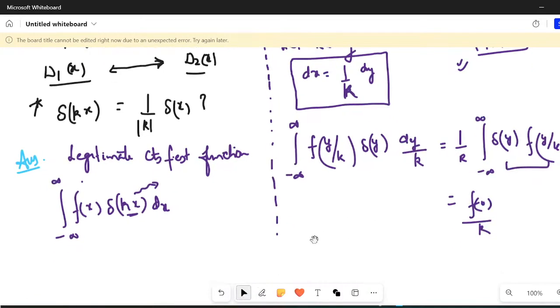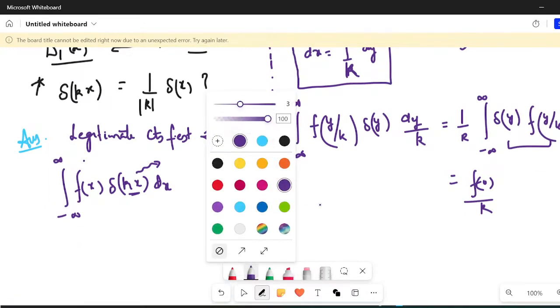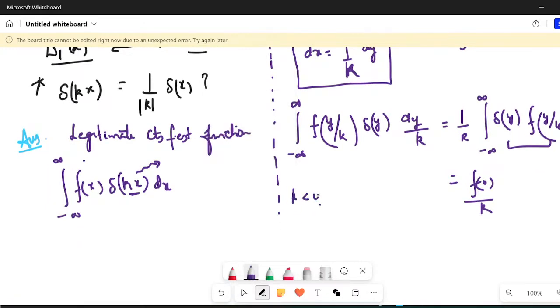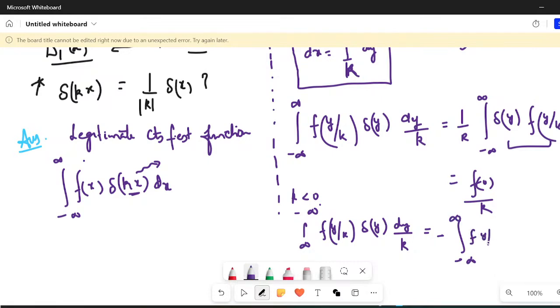Similarly, if k is negative, what will happen? The lower limit will become plus infinity, the upper limit will become minus infinity, and all those things will remain the same. f of y upon k will remain f of y upon k, Dirac of y would remain Dirac of y, dy would remain dy, and so you will get a negative sign, with the integration from minus infinity to plus infinity of f of y upon k, Dirac of y, and minus 1 upon k would come out, and there is dy.